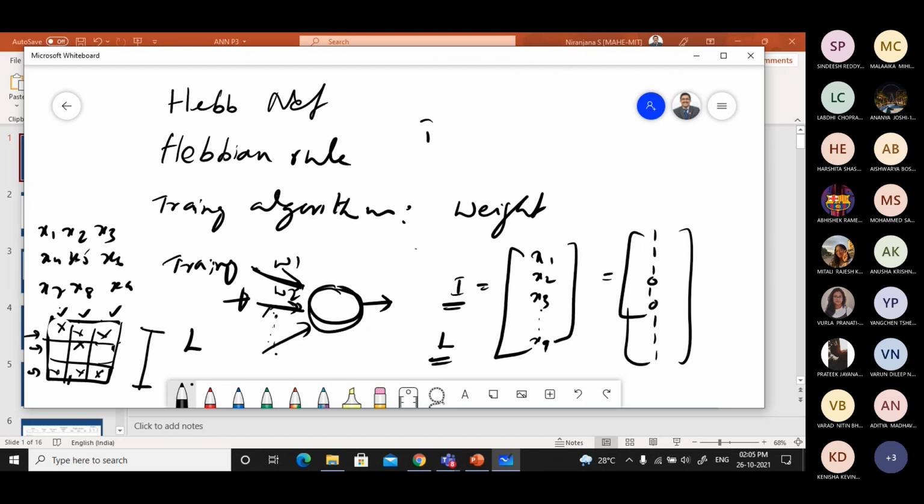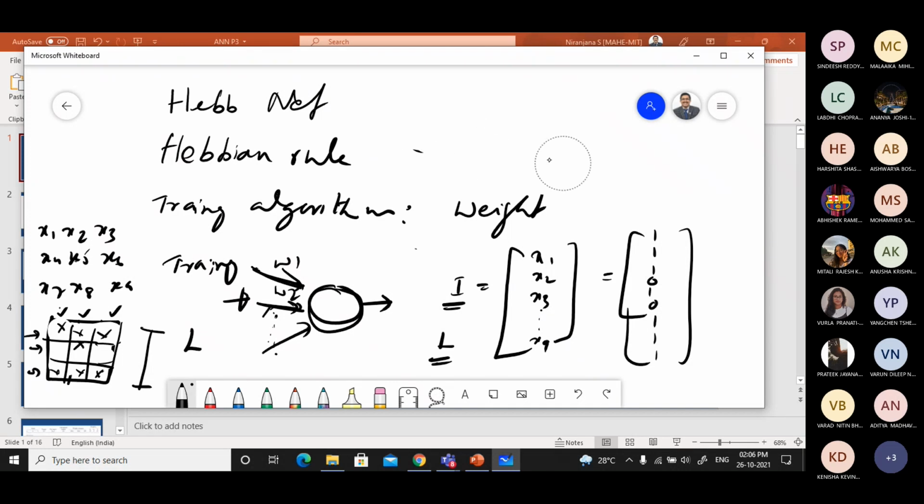That is called the training process. You use the training algorithm, use all the input vectors, I and L here, update the weights and stop training. That is what the algorithm defined by Hebb tells you.